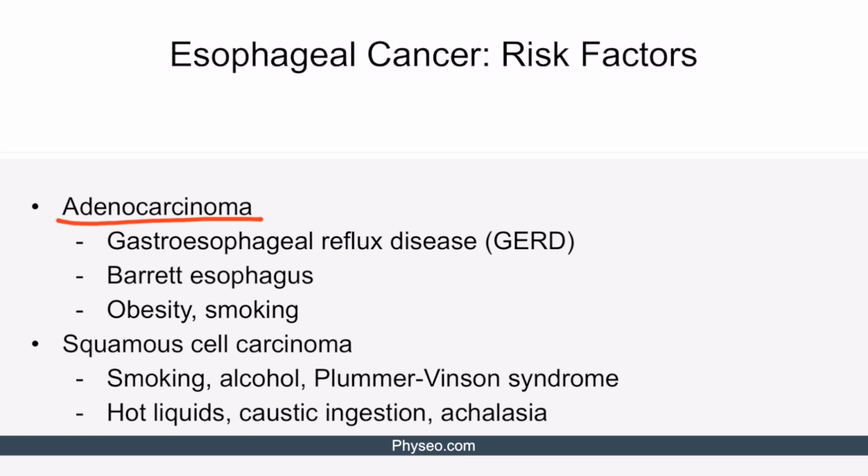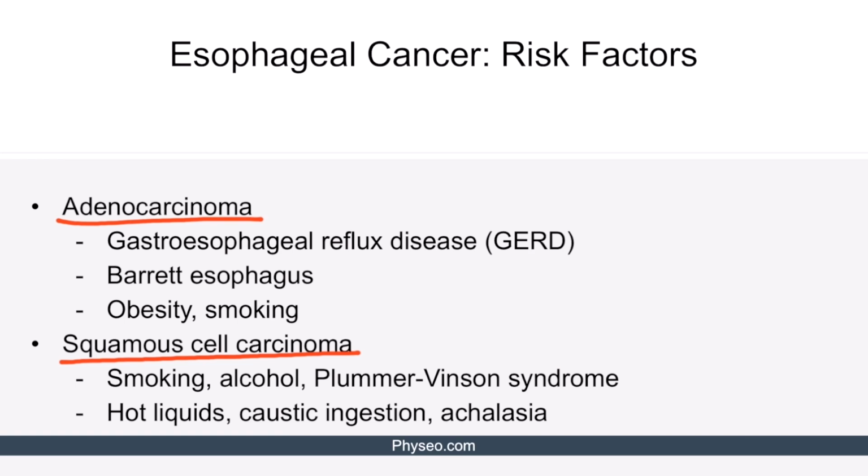Now let's discuss the risk factors of esophageal squamous cell carcinoma. The two strongest risk factors for squamous cell carcinoma include smoking and chronic alcohol intake. Both tobacco smoking and alcohol induce dysplasia of esophageal epithelium. Plummer-Vinson syndrome is characterized by esophageal webs and abnormal esophageal epithelium, predisposing to squamous cell carcinoma.